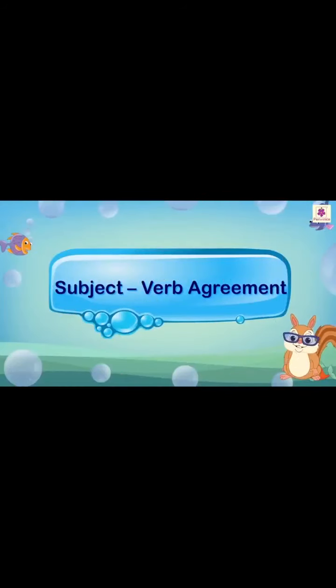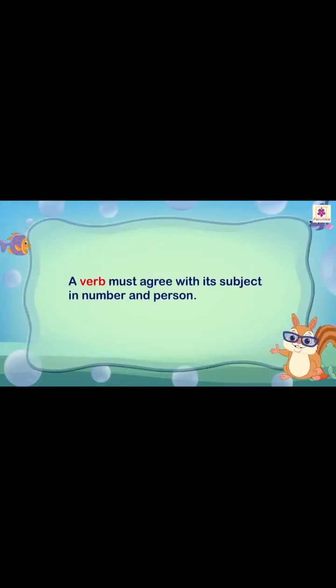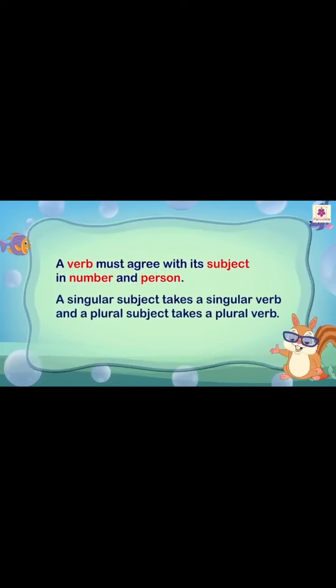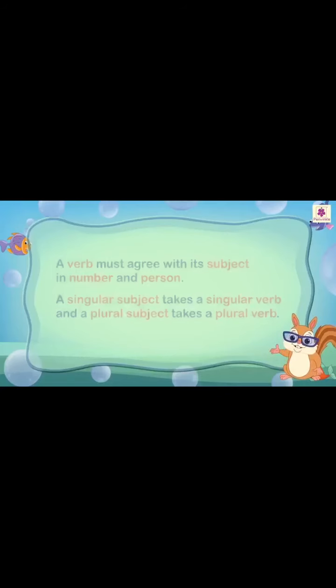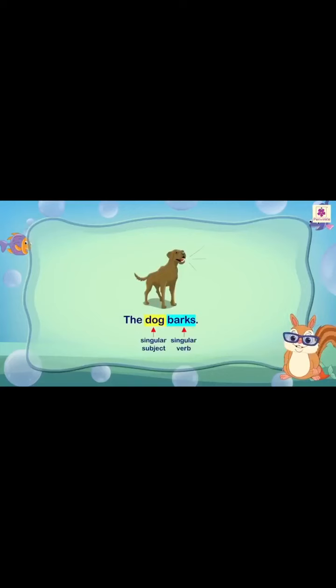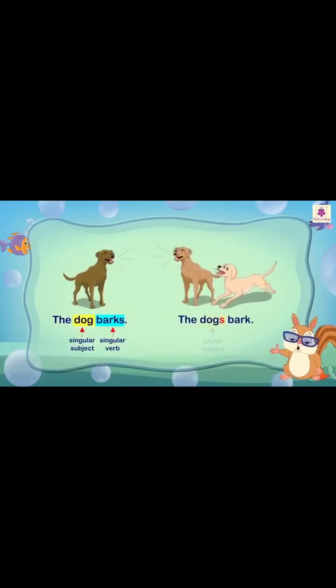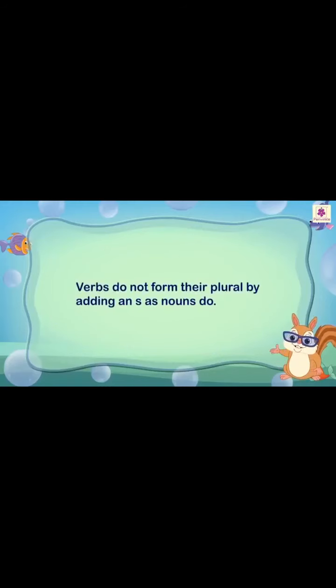Subject-verb agreement. A verb must agree with its subject in number and person. A singular subject takes a singular verb and a plural subject takes a plural verb. For example, the dog barks. The dogs bark. Verbs do not form their plural by adding an s as nouns do.